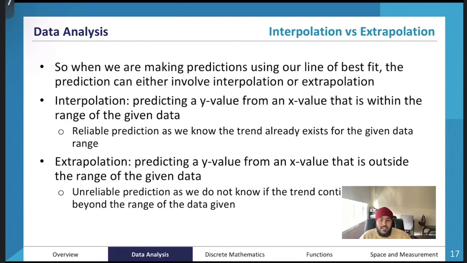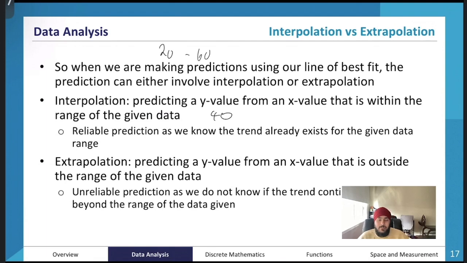Let's just say the X values that they've given you range from 20 to 60, and you're trying to work out, based on the line of best fit, what the Y value or the response variable is going to be when your X variable or your explanatory variable is 40. Now 40 is within that range of data. So therefore, when we make this prediction, it will be interpolation.